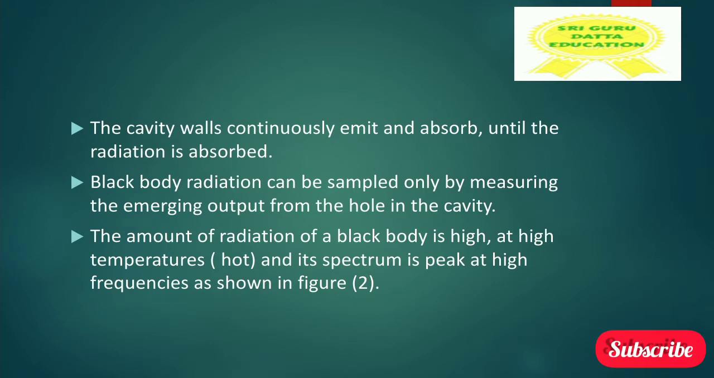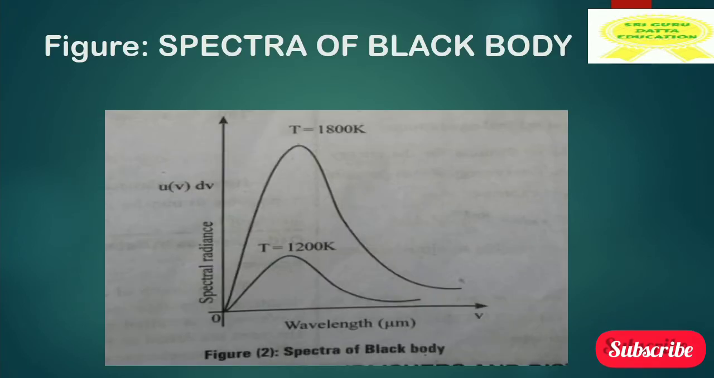The amount of radiation of a blackbody is high at high temperatures. For example, when I am heating it, it is at a hot temperature, and its spectrum peaks at high frequencies. When I am heating it, the peak is high. When I am cooling it, the peak is low. Here we can see the spectra of a blackbody in a graphical way. When it is 1800 Kelvin, we can see a high peak. When it is 1200 Kelvin, the peak is low.